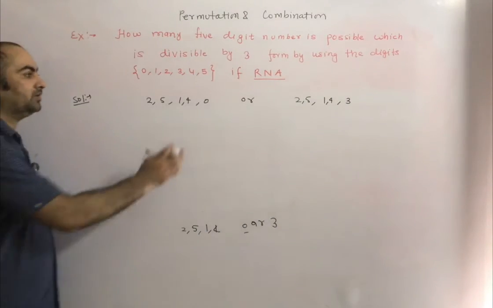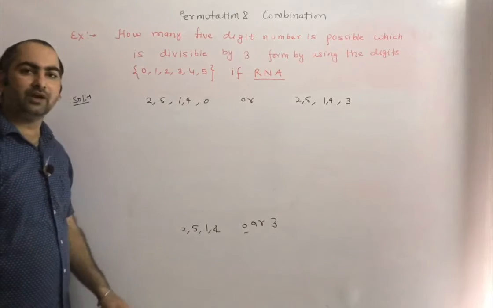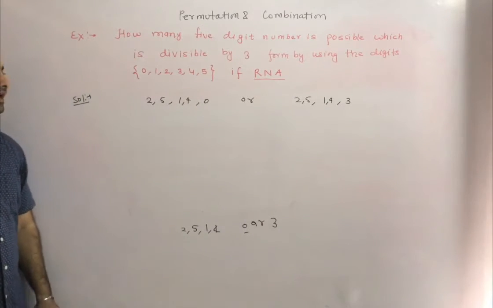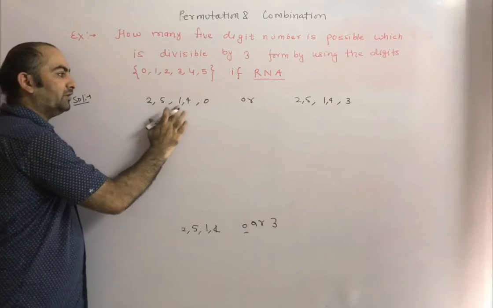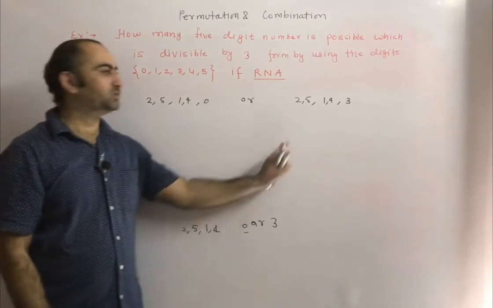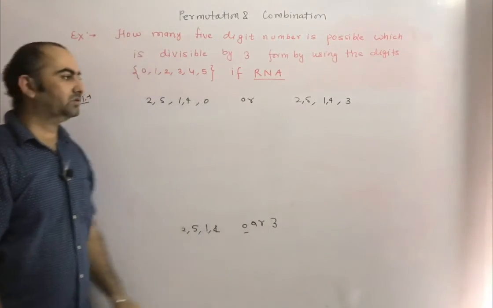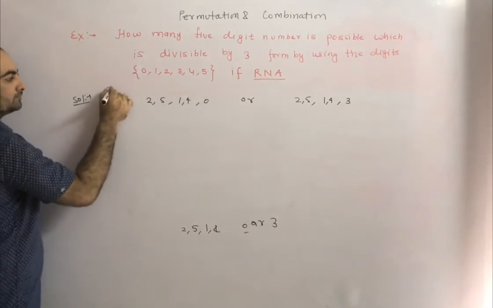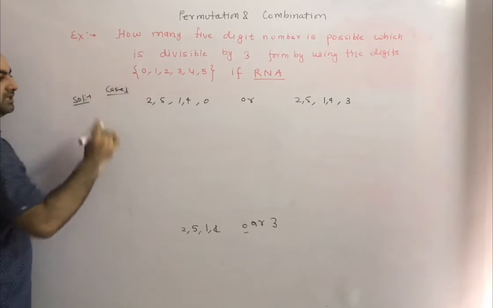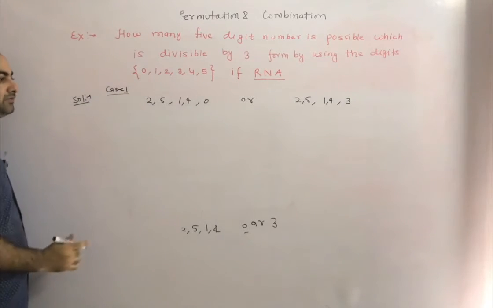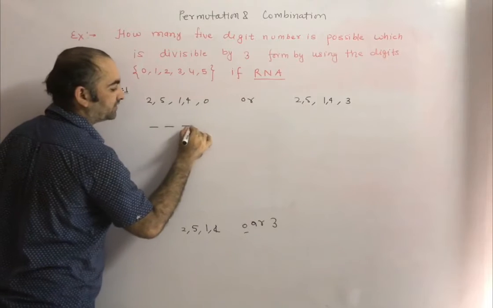Okay. So we got this one. For finding a 5 digit number which is divisible by 3, either we have to use 25140 or we have to use 25143. Okay. So this one I am taking out as case 1. Case 1. In this one 0 is there. So we have to find out 5 digit numbers using these 5 digits.